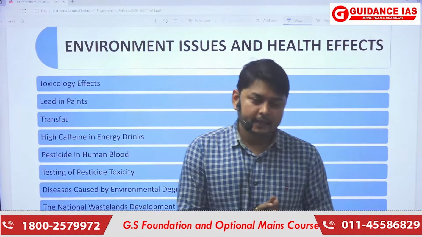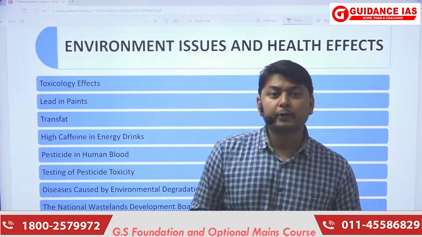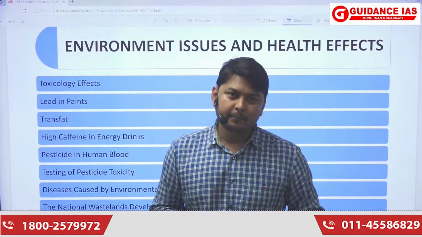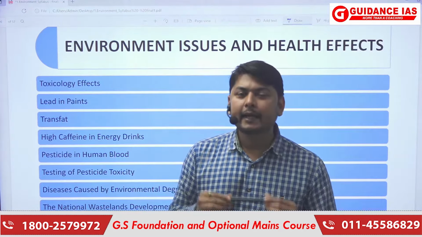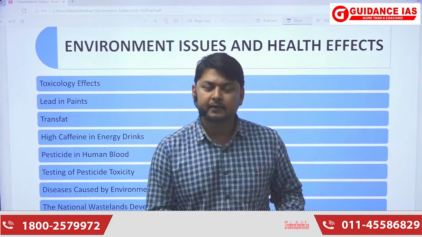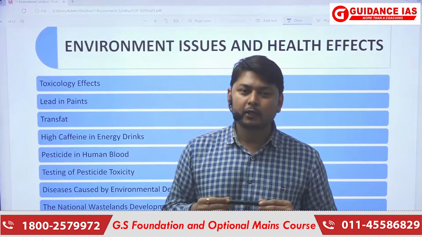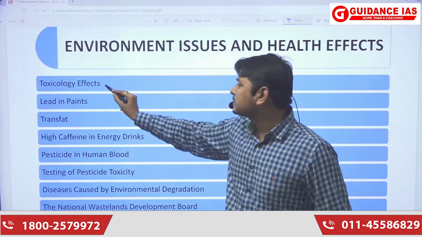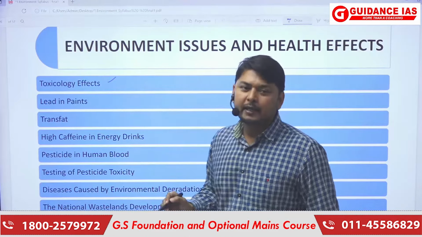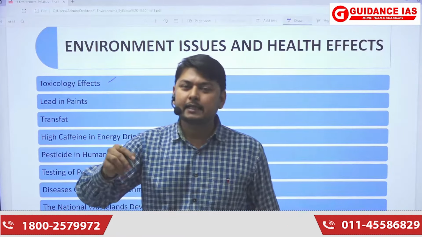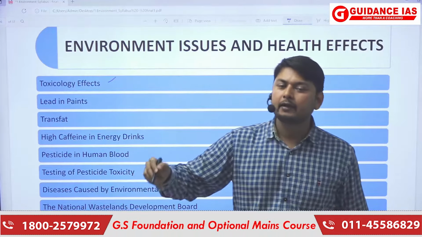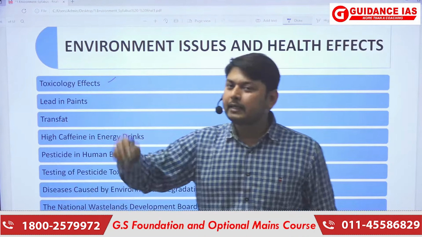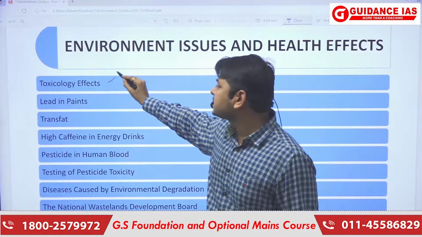We have seen that there are different kinds of pollutants being released into the atmosphere or the environment. These pollutants get accumulated somewhere or elsewhere, in plants and animals also. So first thing is toxicology effects. It means if an organism has ingested some kind of pollutant, then what are the effects of that pollutant on that organism? This study is called toxicology effect.